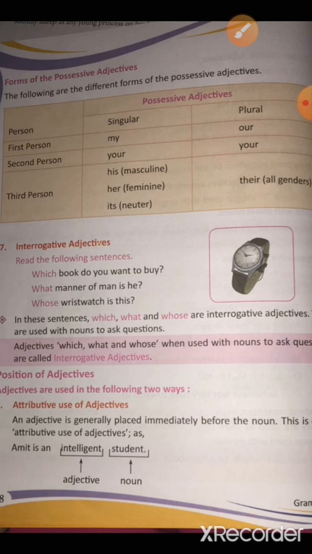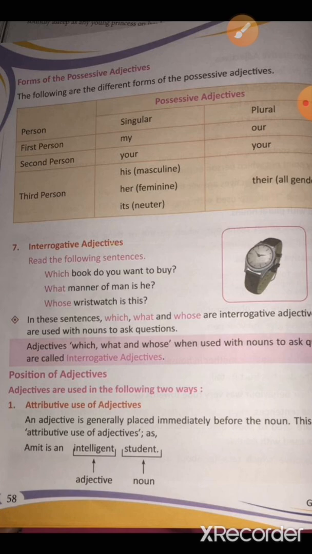Now come to the next one, that is position of adjectives. There are two positions of adjectives. First one is attributive, and second one is predicative. So students, let me tell you very clearly, whenever we put an adjective before the noun, that is attributive. And when we put an adjective after the noun, that is predicative.